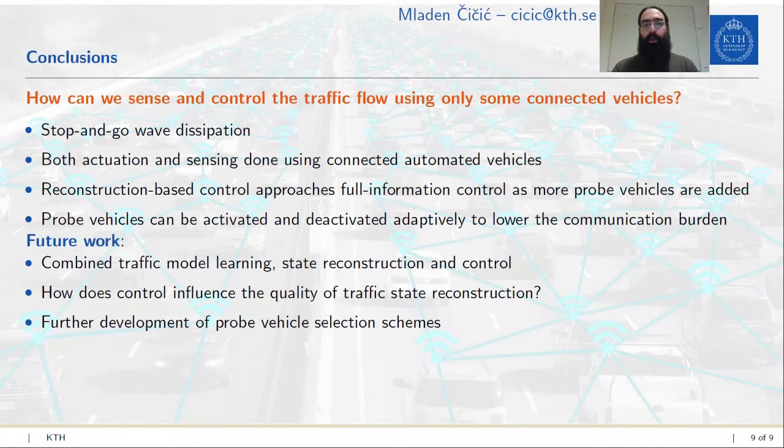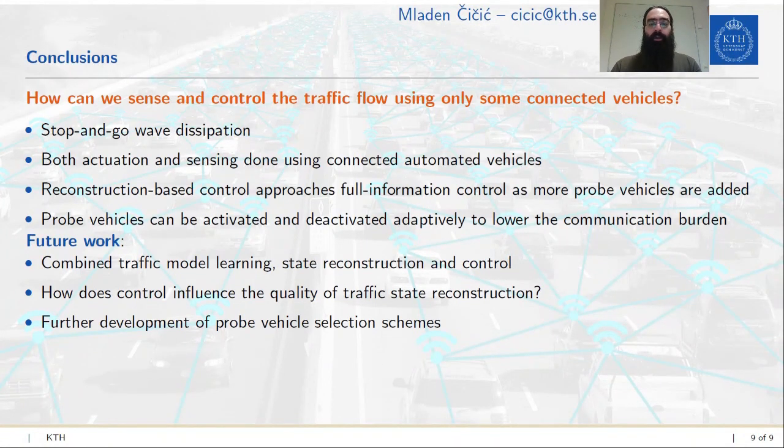For future work, here we assume that the traffic model was entirely known, which is a pretty bold assumption, and we are currently working on relaxing this assumption and learning the traffic flow model as we reconstruct the traffic state and apply control all simultaneously.